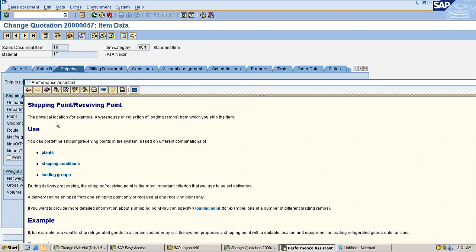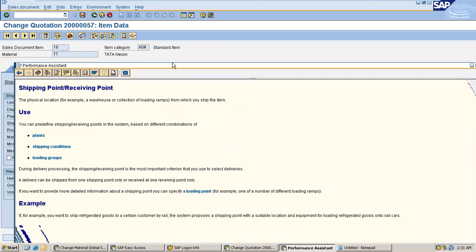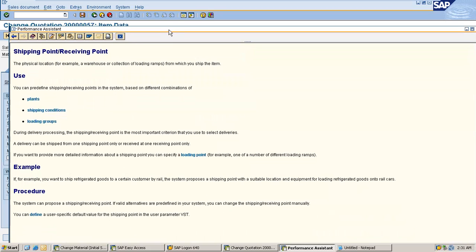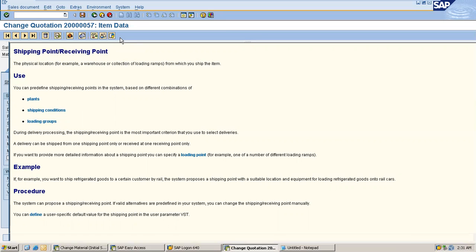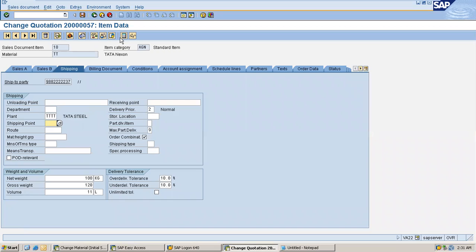See here: the physical location from which you ship the item, where you start delivery. So you will have all the necessary information to understand the shipping point term better, including an example and procedure. So whenever you have a doubt on a particular field, go for F1 help. It gives you a lot of information. Okay, this is how you can get help.